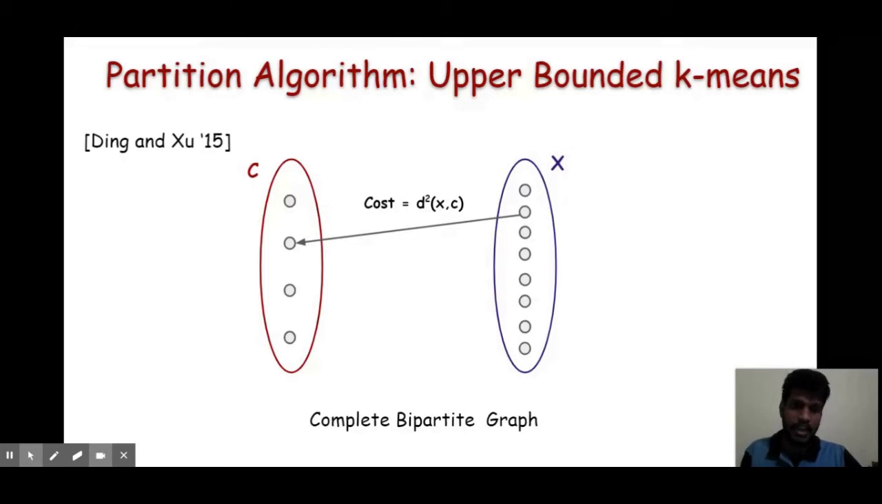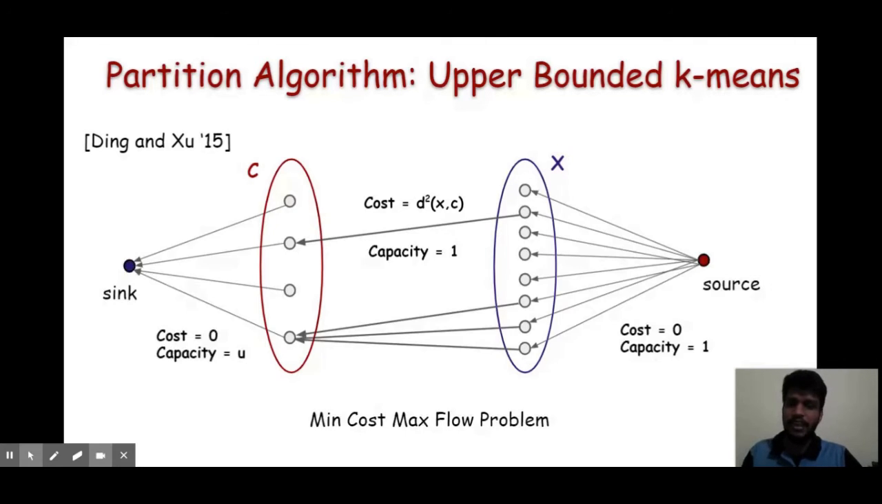I want an assignment of the data points to the center set which satisfies the constraint that each center must not be assigned more than u data points. So basically, they reduce the whole thing to a flow problem. Here, note that the capacity of the edge that joins the center to the sink is u. This constrains that not more than u clients can be assigned to that center.